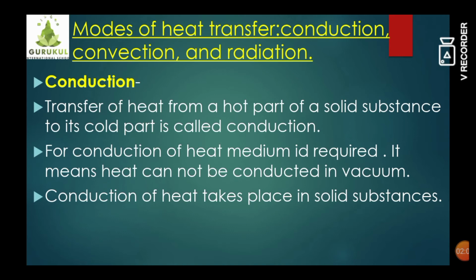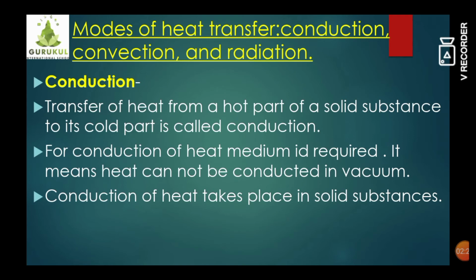And as I explained, conduction of heat does not take place in a vacuum. Vacuum means where there is no air also; that place is called a vacuum. So students, how do we get the heat from the sun? We all know that in space there are certain places where there is no air, there is a vacuum.